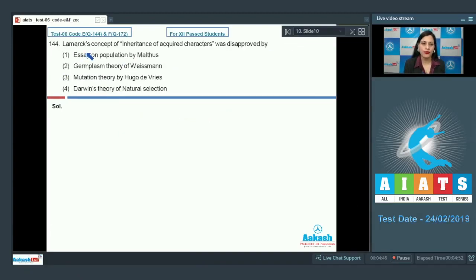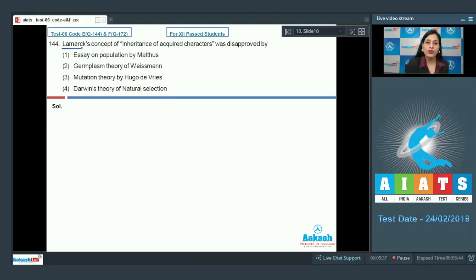Question number 144. Lamarck's concept of inheritance of acquired characters was disapproved by, and the options are Essay on Population by Malthus. Second option is germplasm theory of Weismann. Third option is mutation theory by Hugo de Vries. And fourth option is Darwin's theory of natural selection.